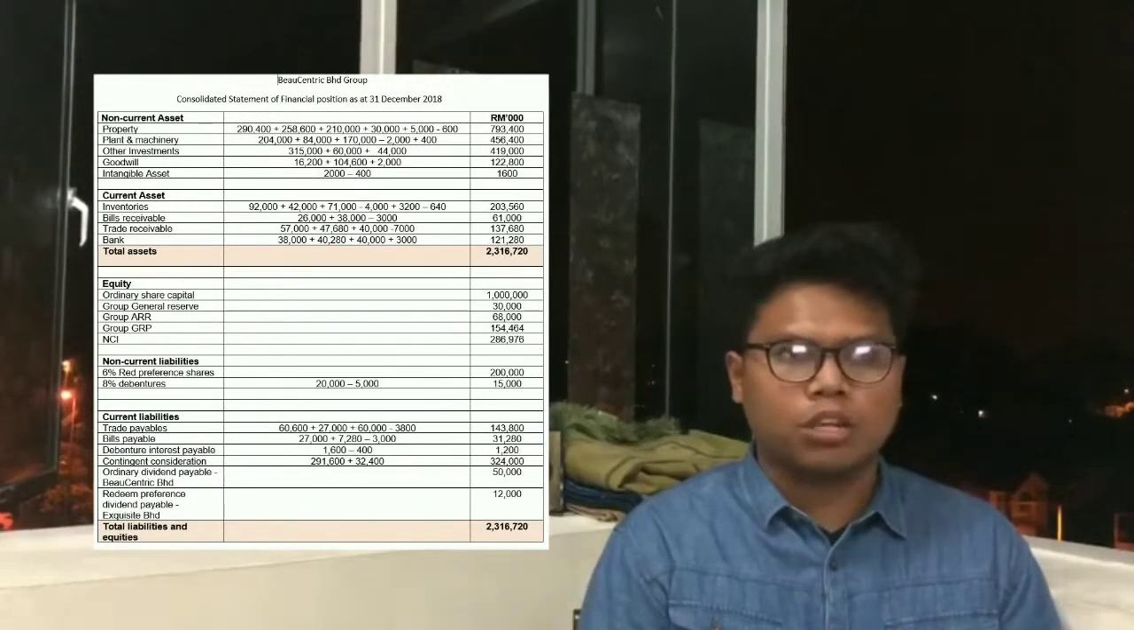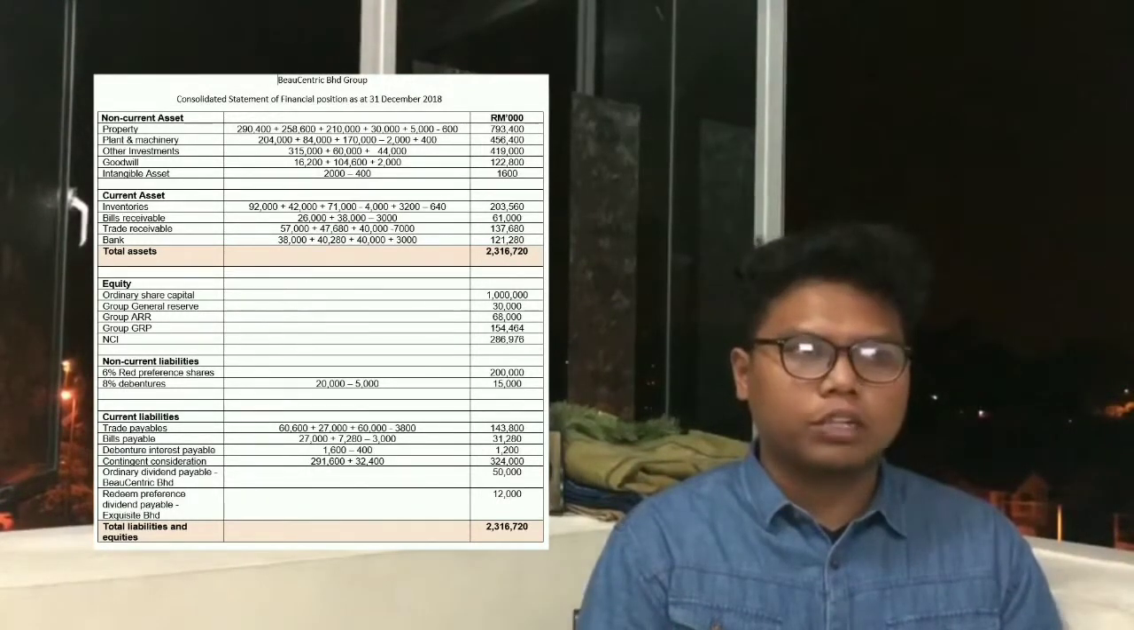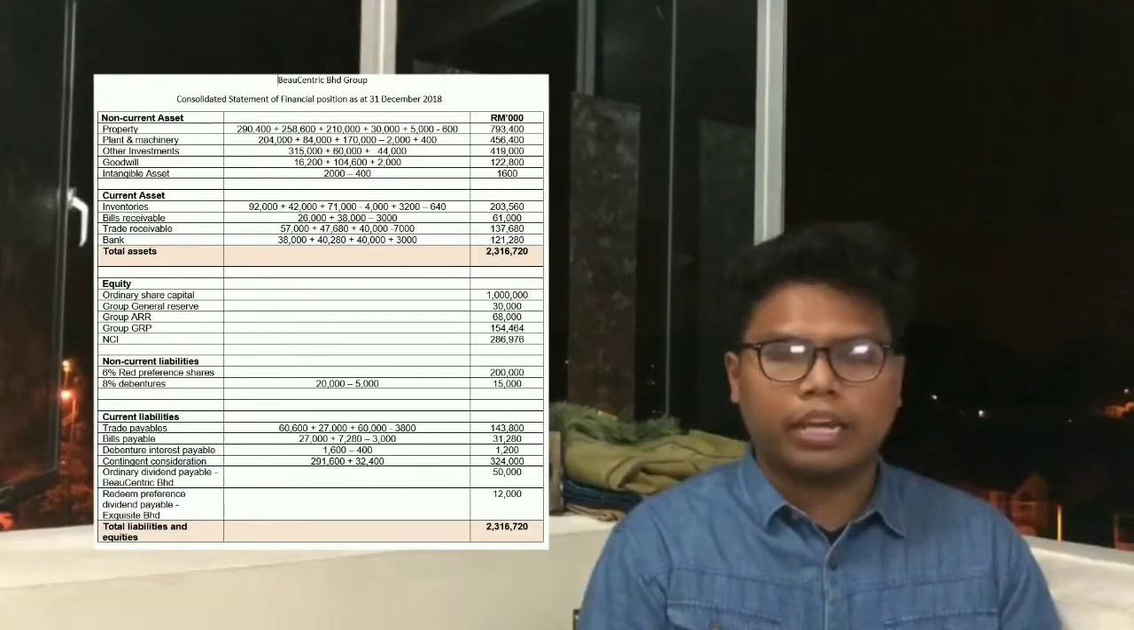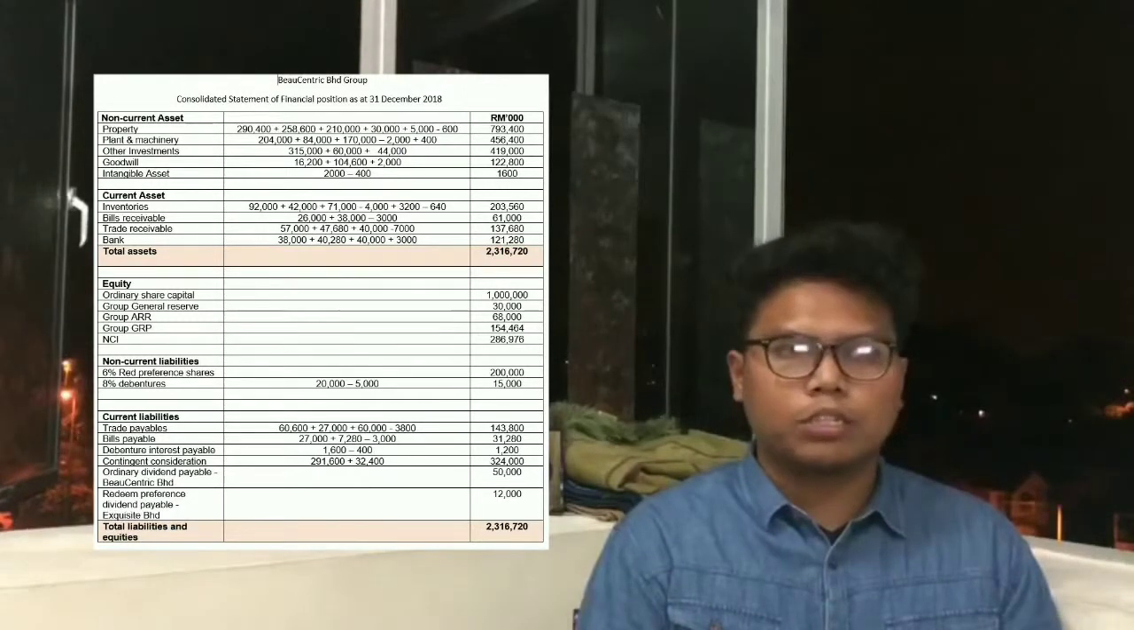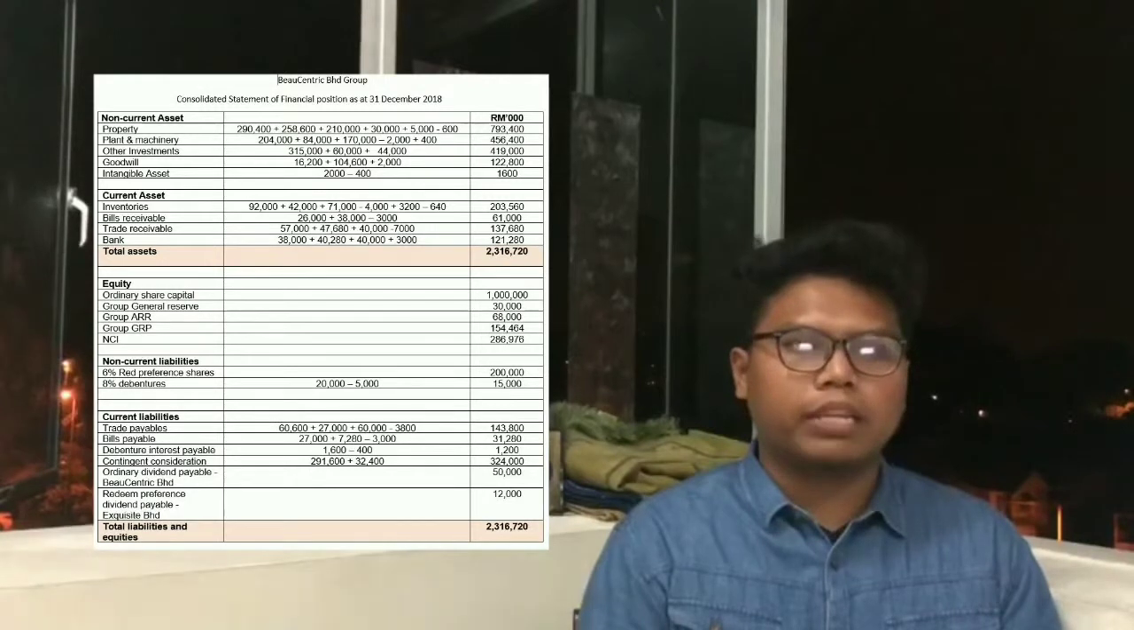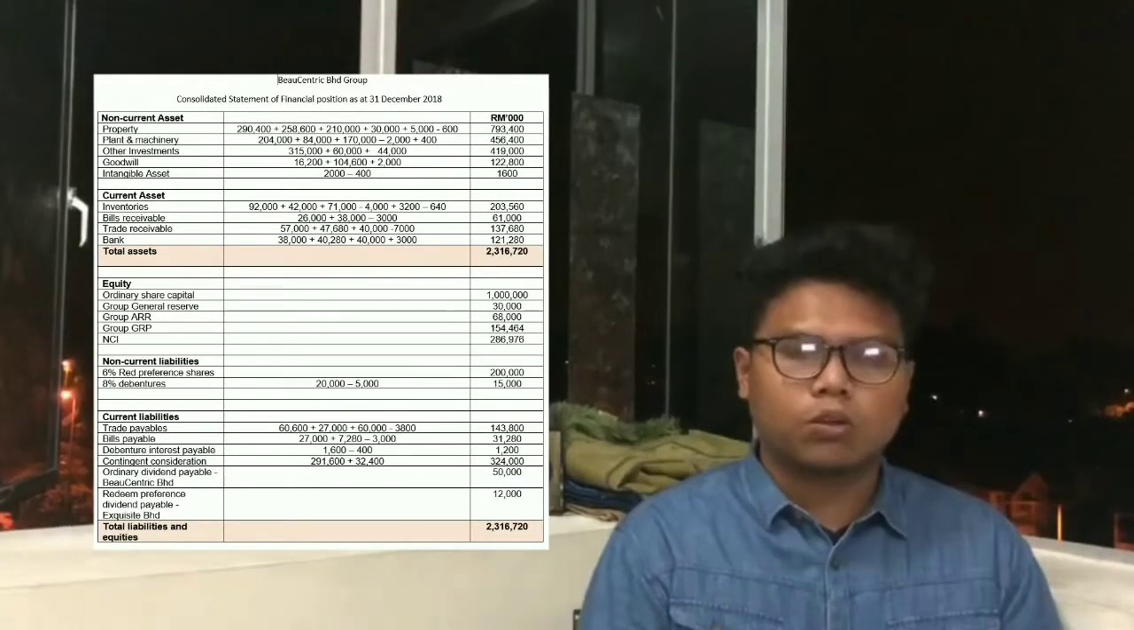And lastly, the ordinary dividend payable and redeemable preference dividend payable should be included since the parent has not recognized them in the previous statement. So total asset and liability is 2,316,720, same as the asset above.